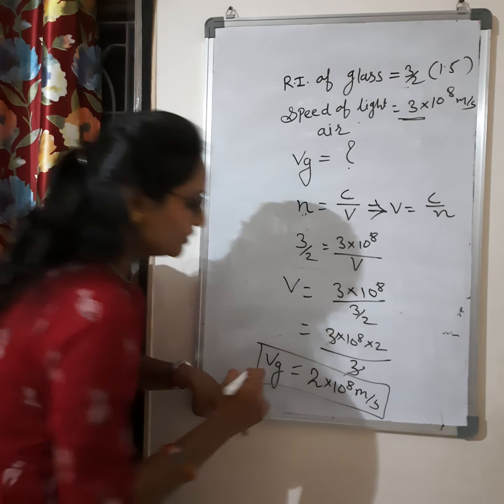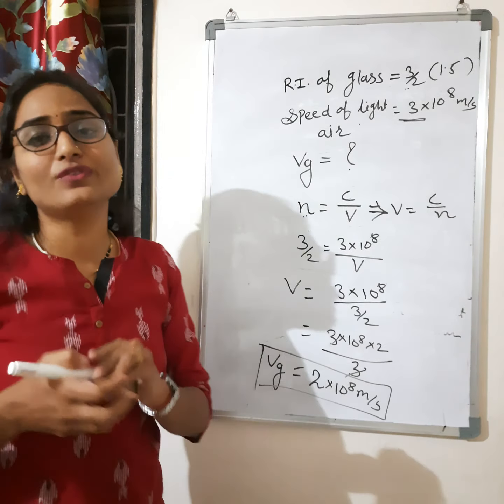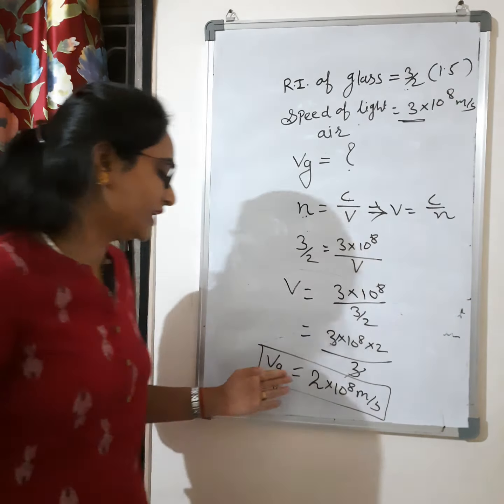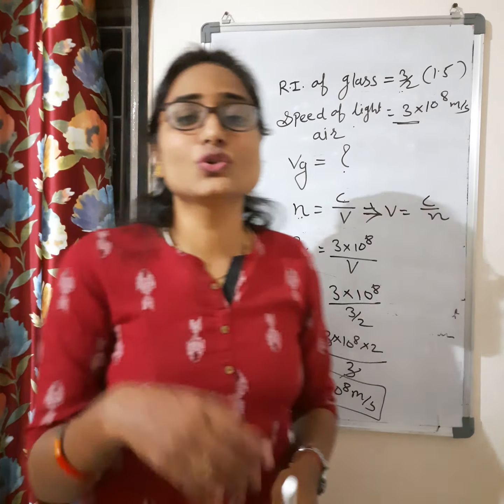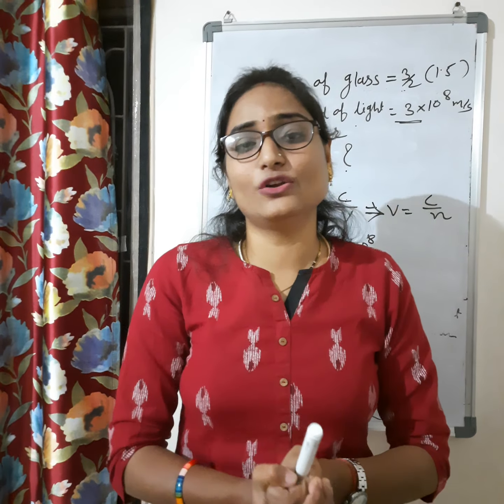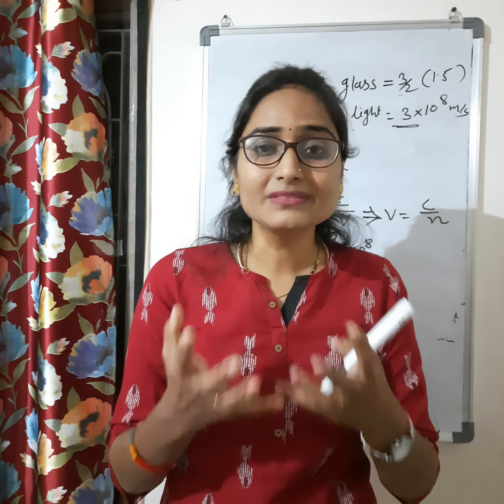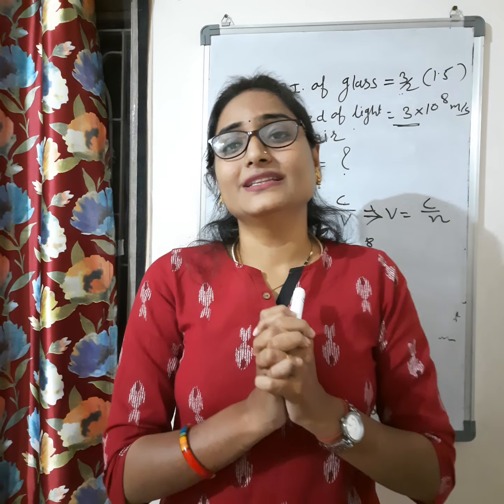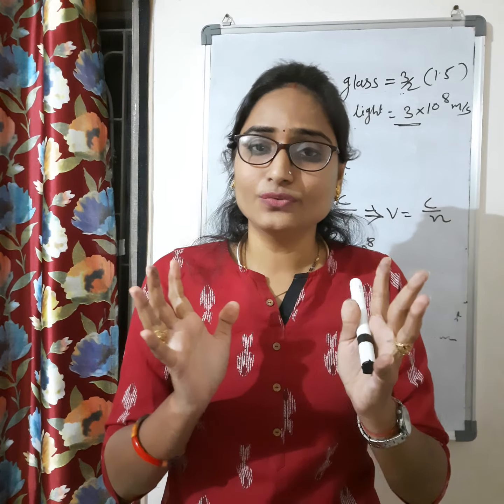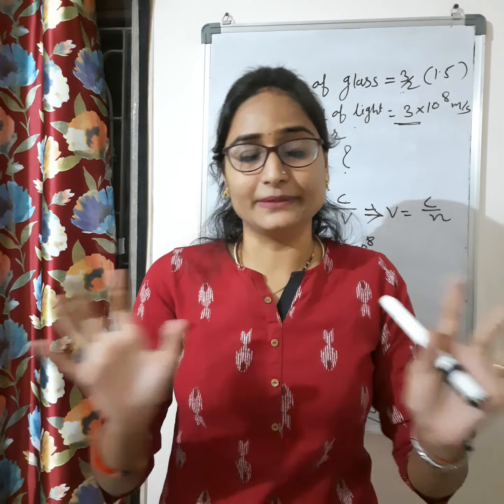In this way, you can calculate the velocity of light in that medium. Here we are calculating for glass because they are asking for glass. In this way, you can calculate the velocity of light in any medium. Clear? So this is all about the refractive index of any medium.